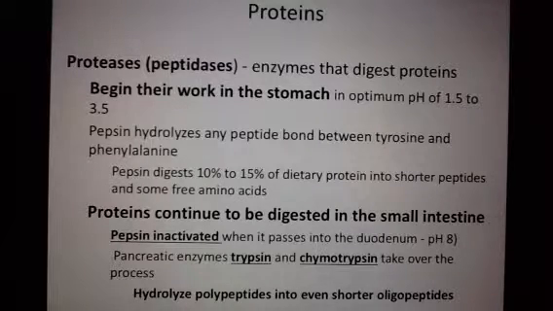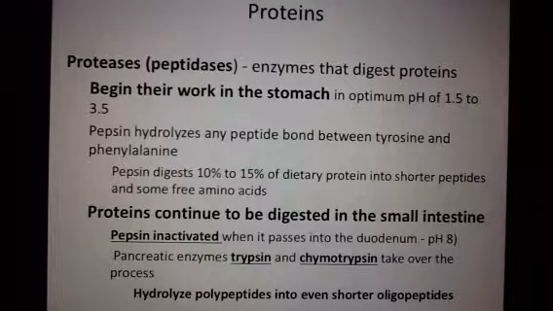But when you look at the word peptide and then the word peptidase, we know anything that ends in ase is an enzyme. Well, it makes sense that a peptidase is an enzyme that breaks apart proteins. So a lot of times we can clue ourselves into what's happening just by breaking apart the name of the enzyme. So they start working in the stomach. They're breaking apart those proteins in the stomach, and then it is absorbed in the small intestine. But it's also continued to be digested in the small intestine as well.